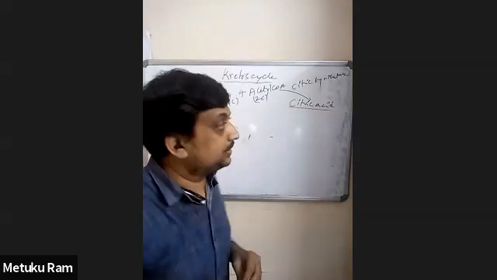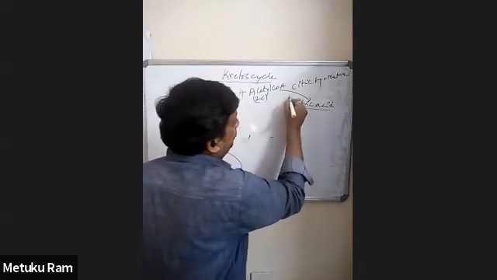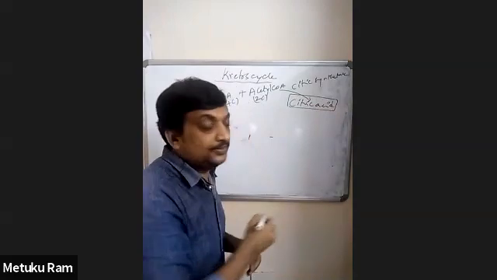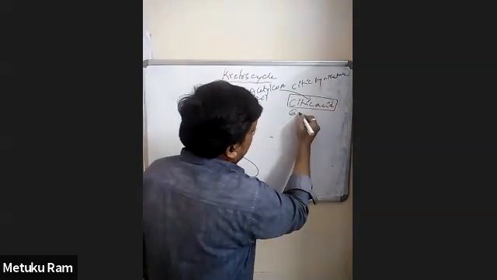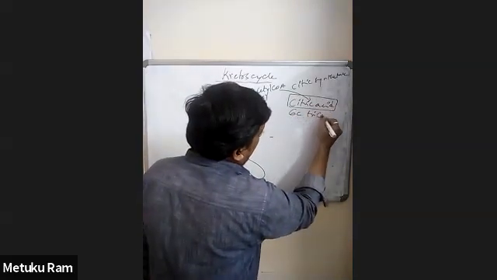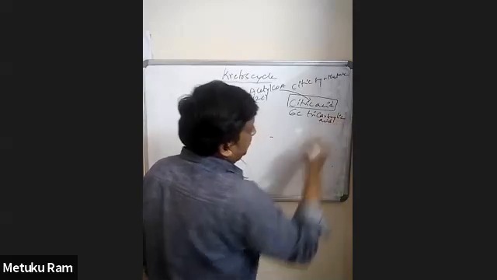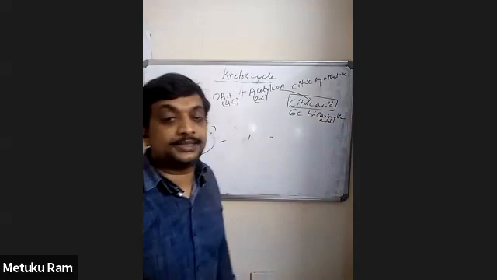So it is a 6-carbon tricarboxylic acid, which is called citric acid.